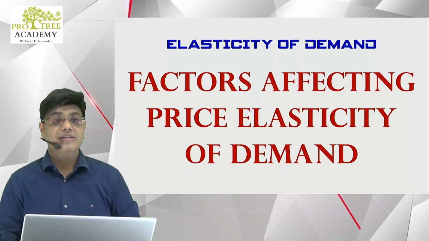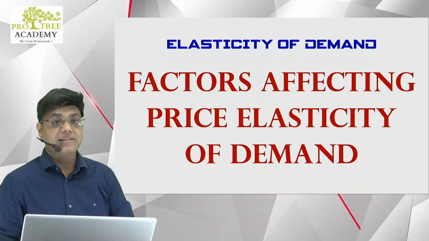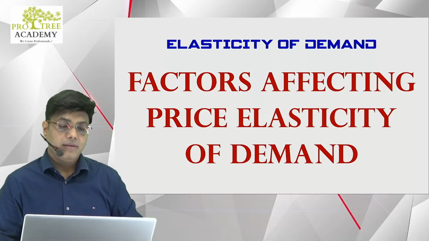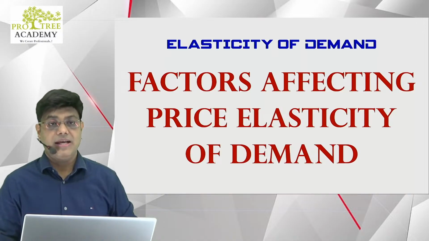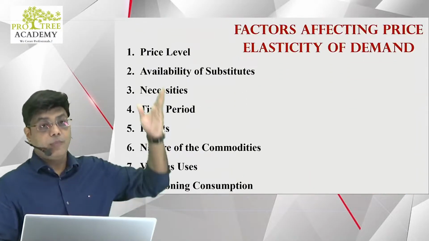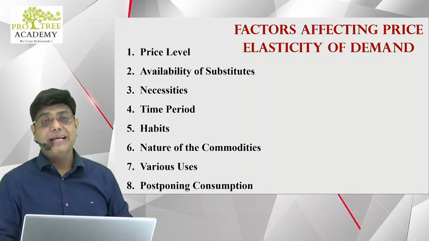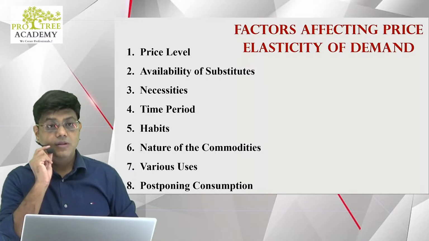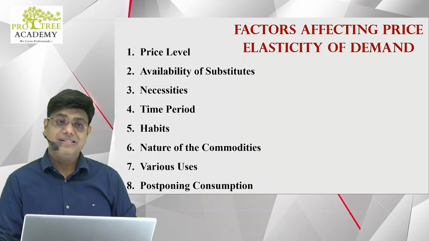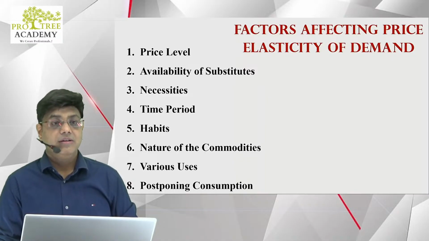Elasticity of demand, factors affecting price elasticity of demand. What are the things which have an impact on the price elasticity? These are the 8 points. The major point is price level. Second is availability of substitutes. Third is necessity. Fourth is time period. Fifth is habits. Sixth is nature of commodities. Then various uses, and then postponing consumption.